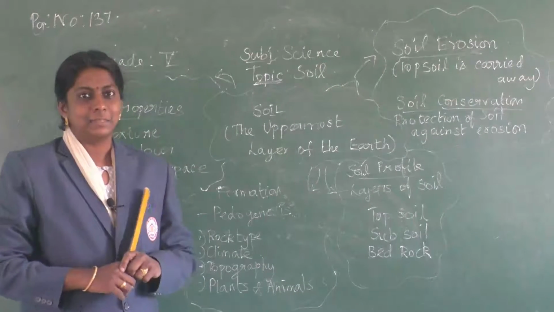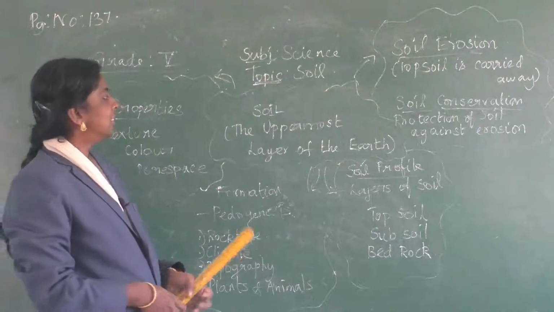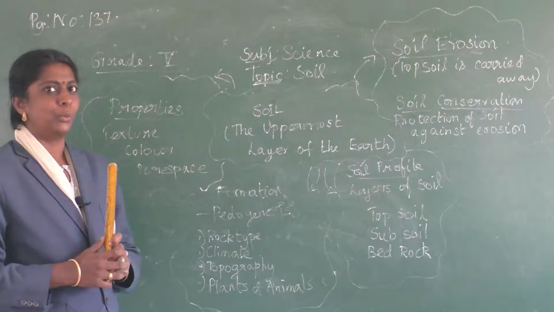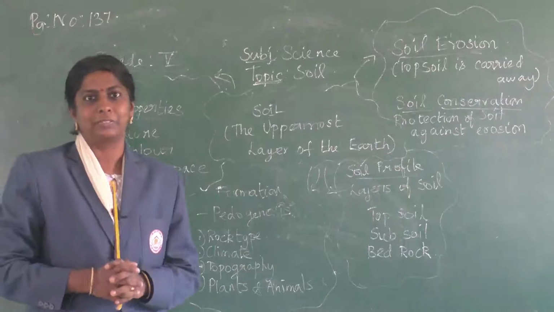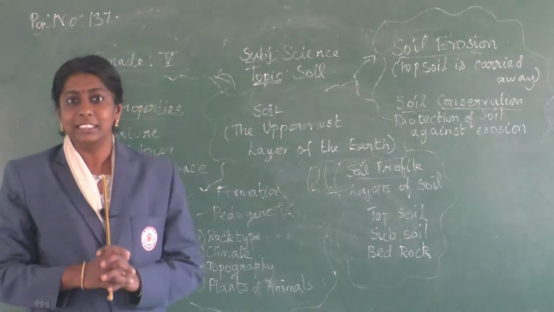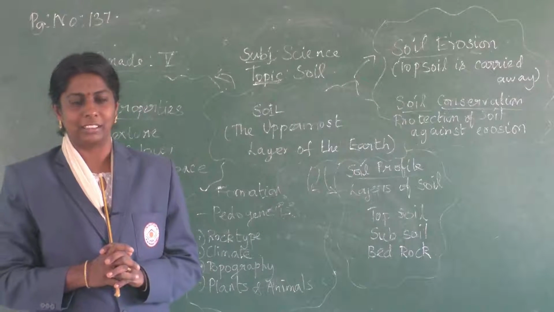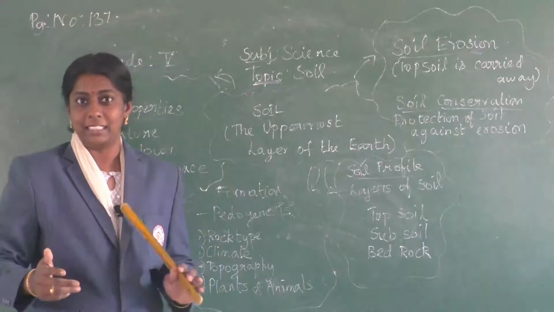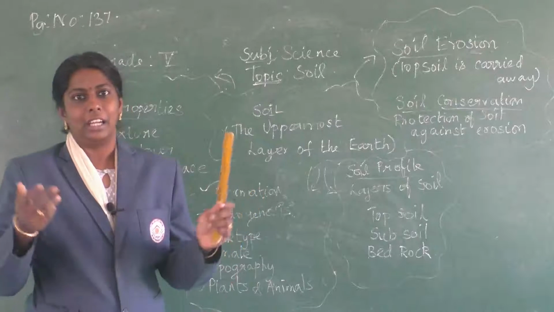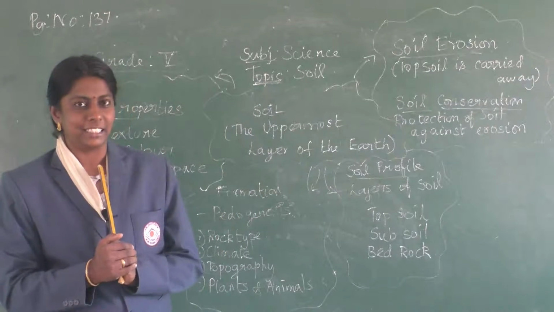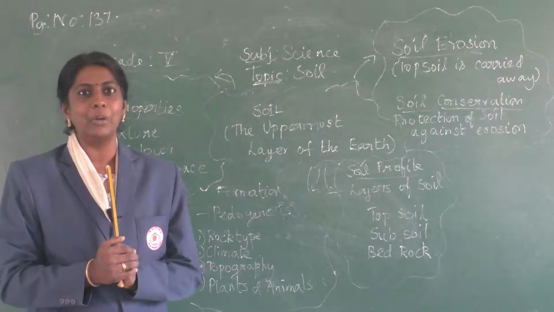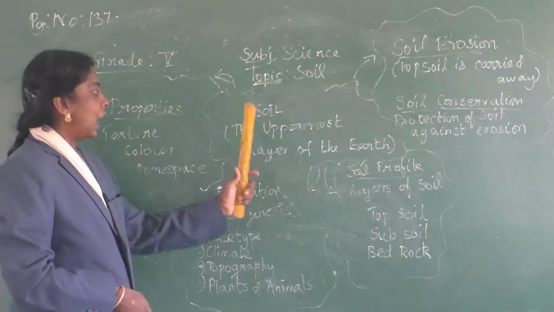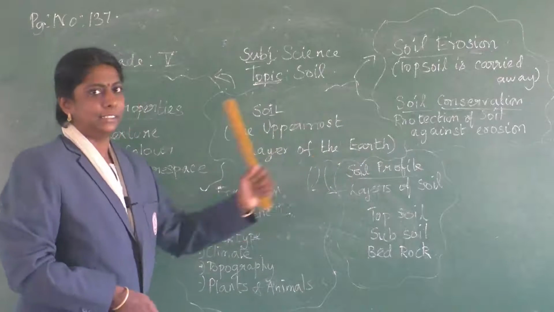So let us start with a mind map for this chapter. The chapter is about soil. So what do you know about soil? The uppermost layer of the earth is known as soil, isn't it? On top of this layer, plants, animals, and we, everybody lives, isn't it? Yes. So now we are going to learn about soil, the uppermost layer of the earth.